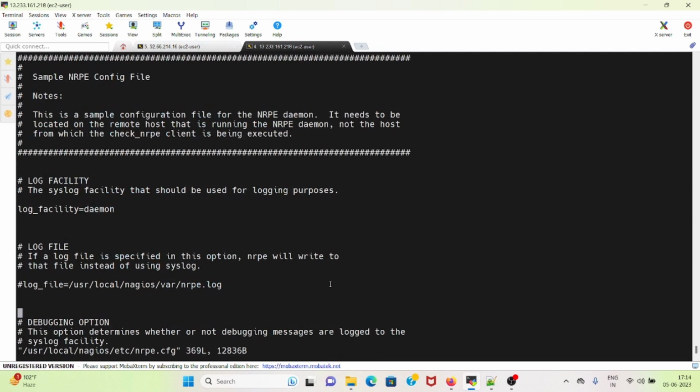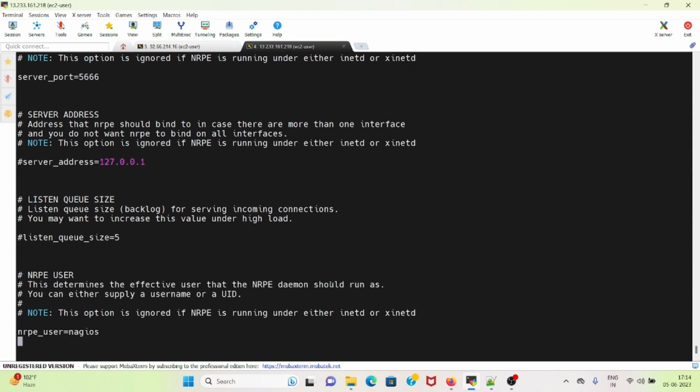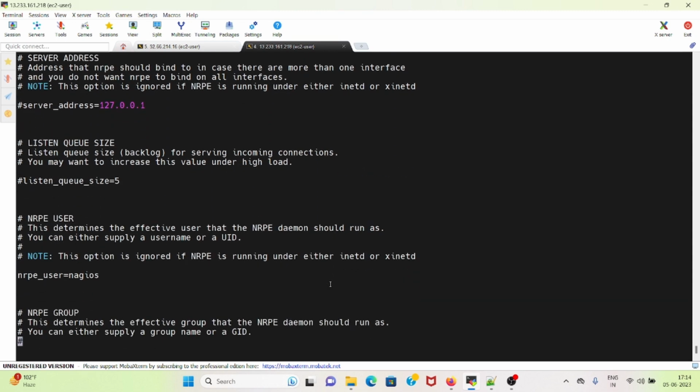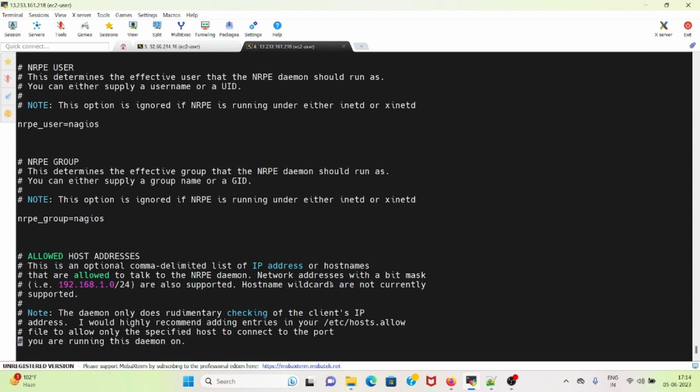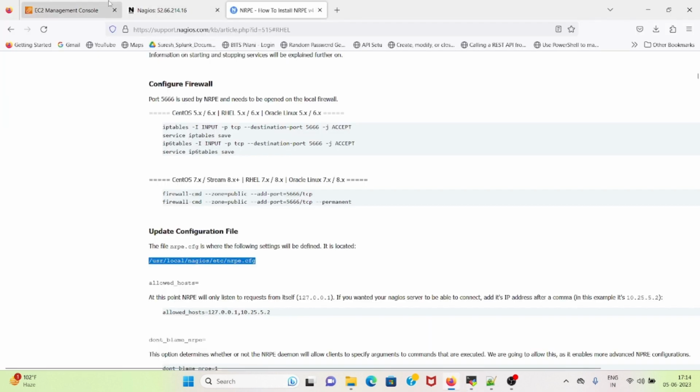Here you can see that the server port is 5666. I will go to the allowed hosts section here and I will paste the Nagios core IP address.